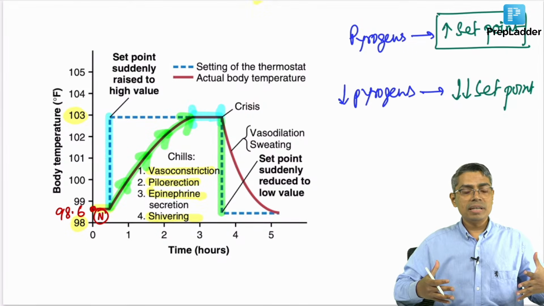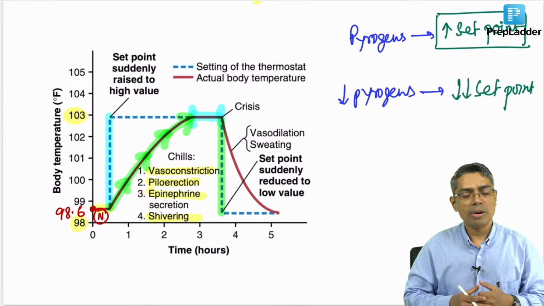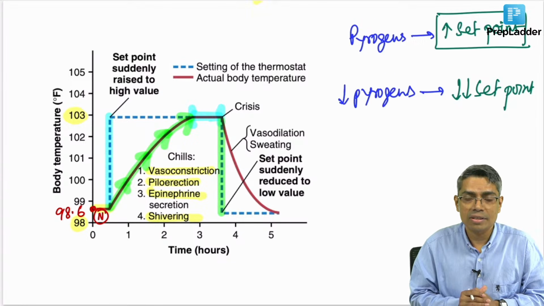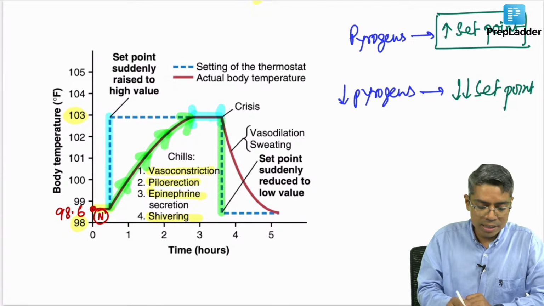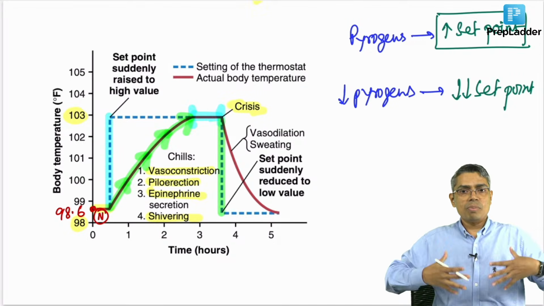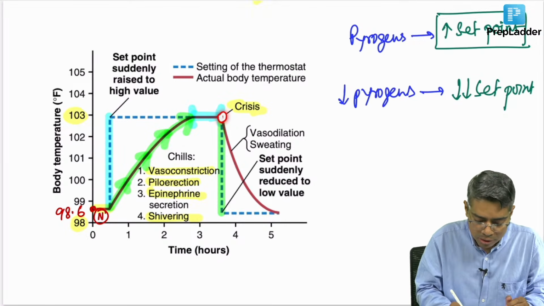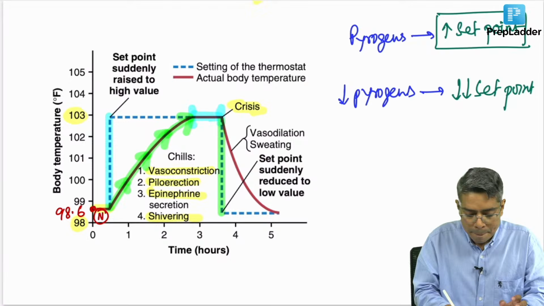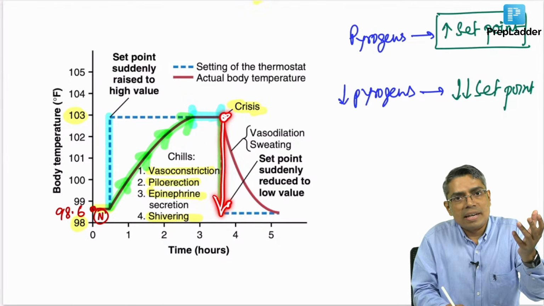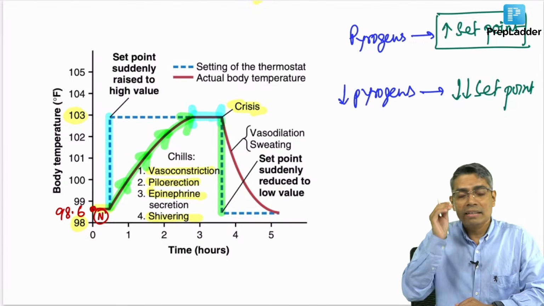Now, what will you feel? You will feel that your core body temperature is much higher than that of the set point. Now, you are going to feel the hot sensation. This is known as the flushing reaction or crisis reaction. That is why we say that when the fever is going away from your body, you will feel as if your body is hugely heated. Why? Because your body has gained heat already because of this vasoconstriction, horripilation, everything. But now the set point is suddenly lowered down and your body is still at 103 degree Fahrenheit. So, you will feel very hot. That is known as the flushing reaction or crisis reaction at the end of the fever.